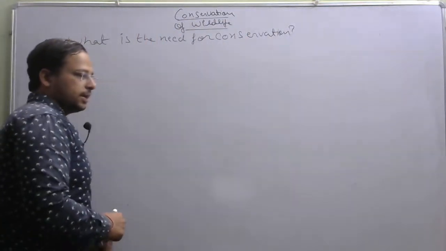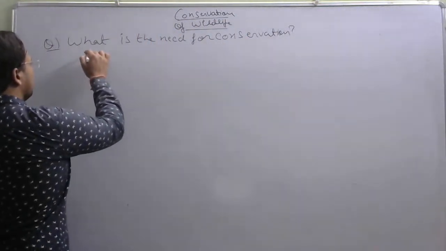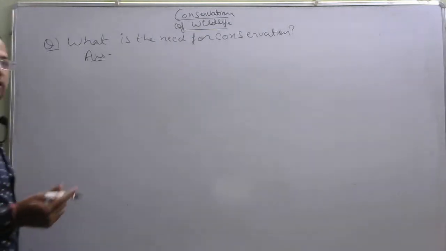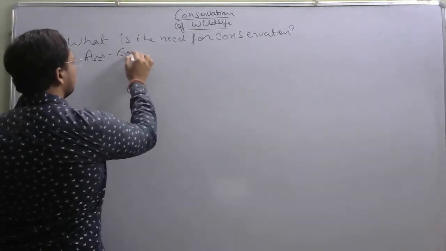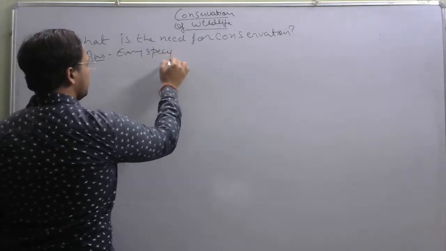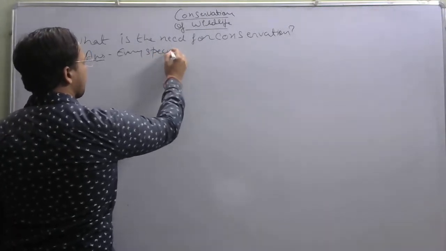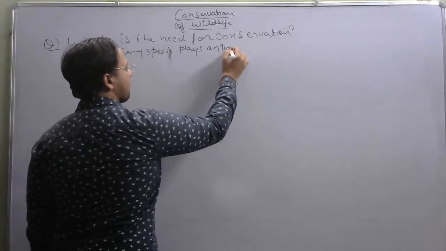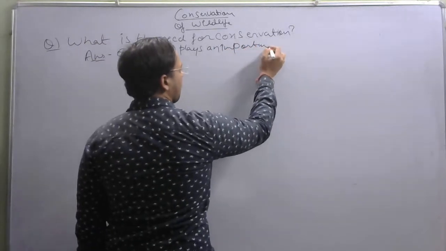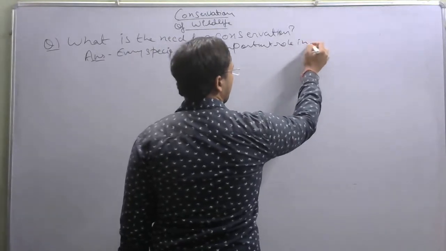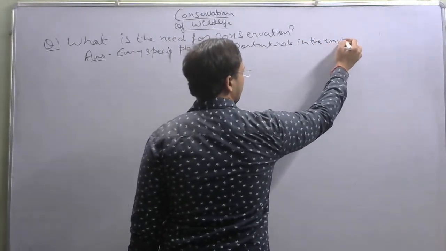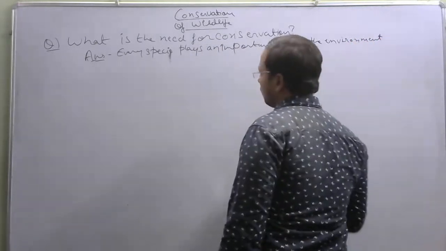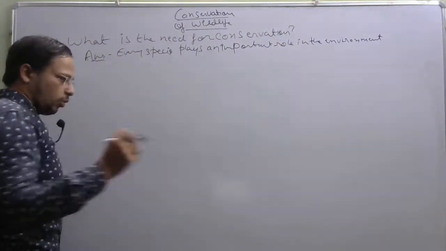So from here we get the first point of our answer, why conservation is needed: conservation is needed because every species plays an important role in the environment. So for this reason, conservation is required.